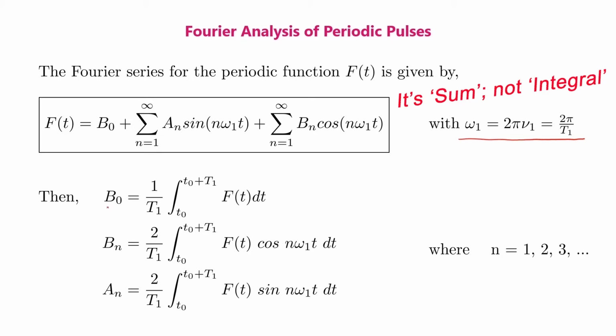The first term is a DC term b0 which is equal to 1 by t1 times integral t0 to t0 plus t1 ft dt, and the coefficient bn is given by 2 by t1 integral t0 to t0 plus t1 ft cos n omega 1 t dt, and the coefficient an is equal to 2 by t1 integral t0 to t0 plus t1 ft sin n omega 1 t dt, where n is equal to 1, 2, 3 to infinite.